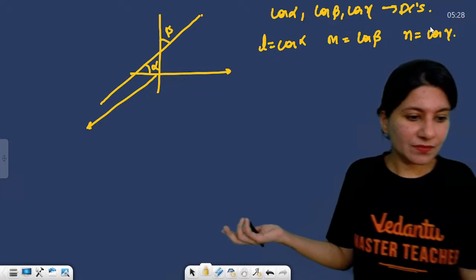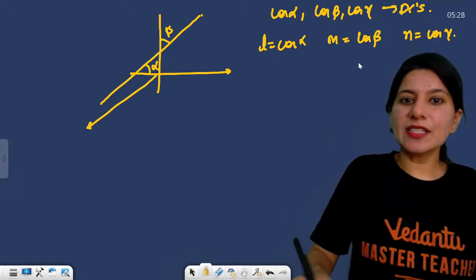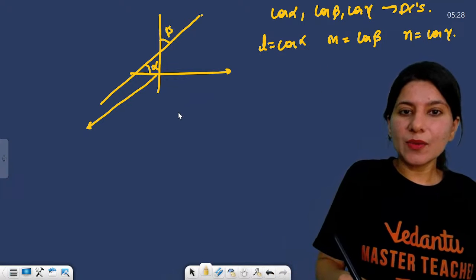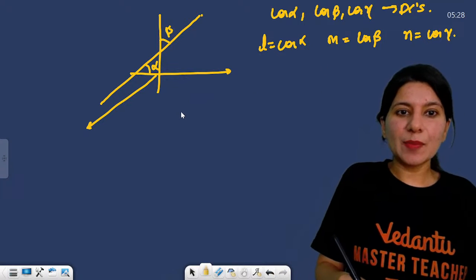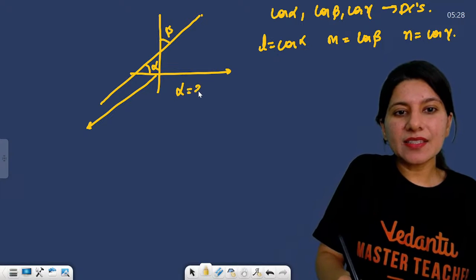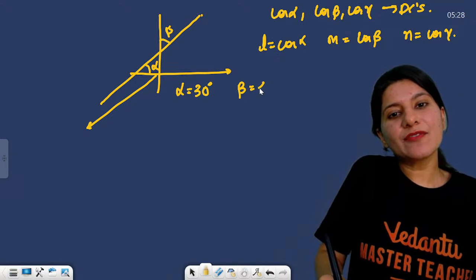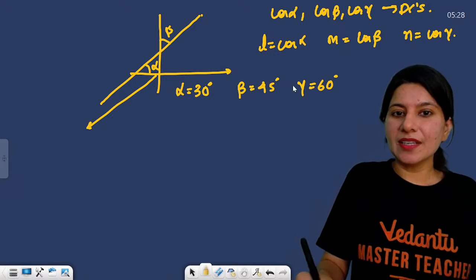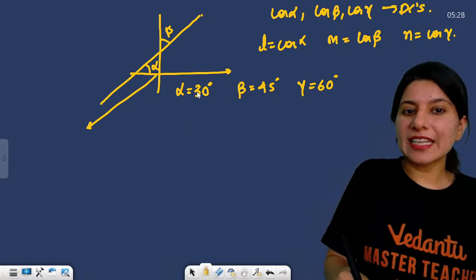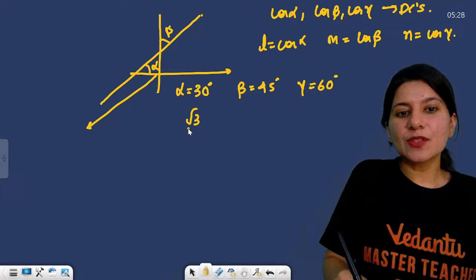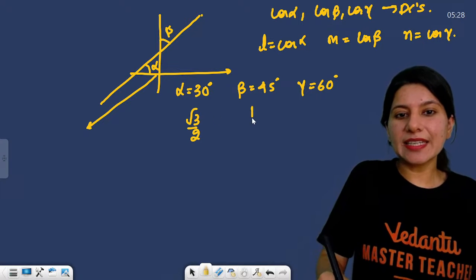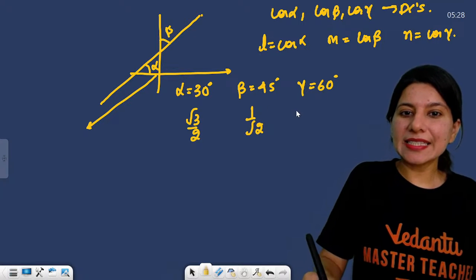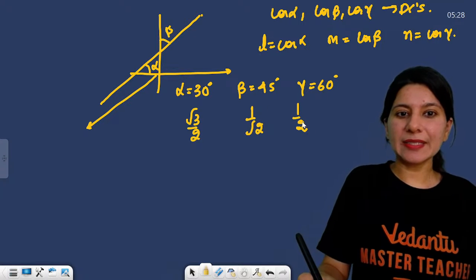All right, so this is your direction cosine. Suppose alpha is 30 degree, beta is 45 degree, and gamma is 60 degree. Can you tell me the direction cosines? So root 3 by 2 because cos 30 degree, 1 by root 2 because cos 45 degree, and cos 60 degree is 1 by 2. Right?